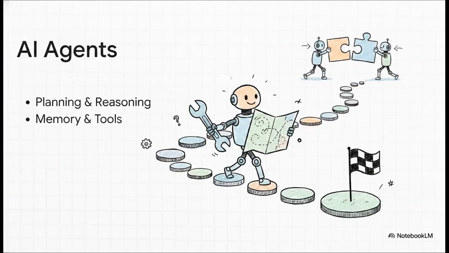And the absolute bleeding edge of this entire frontier right now is AI agents. We are past the point where systems just generate text. They can now plan, reason, use external tools, and complete complex, multi-step tasks all on their own. We're rapidly moving toward multi-agent systems and really sophisticated workflow orchestration. Getting a grip on this prepares you for the true future of AI application development.